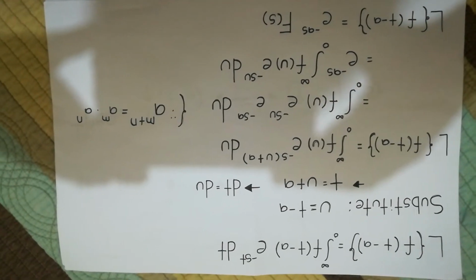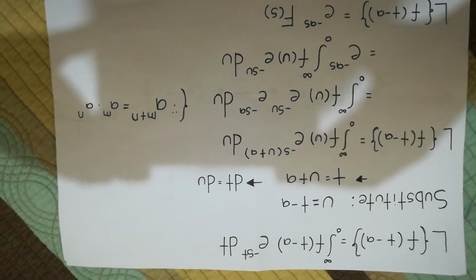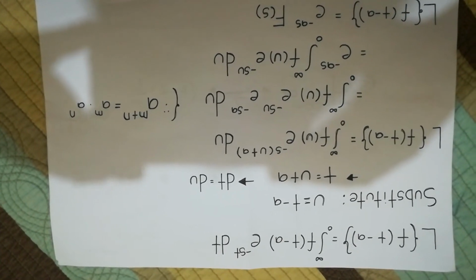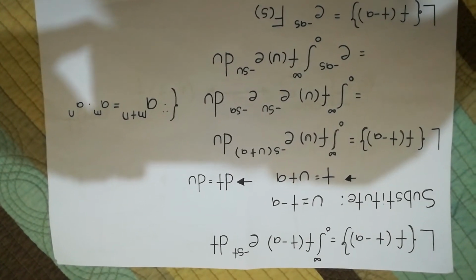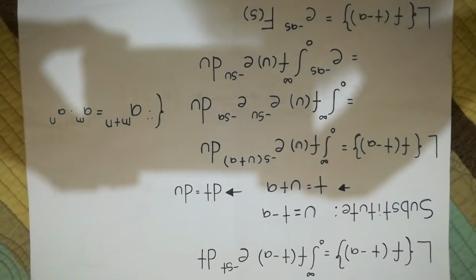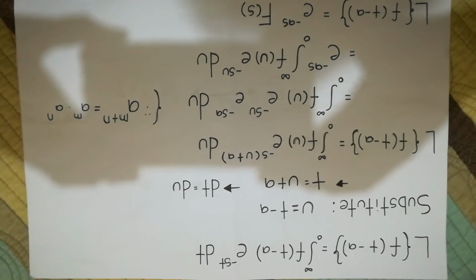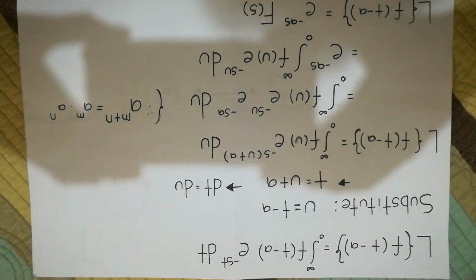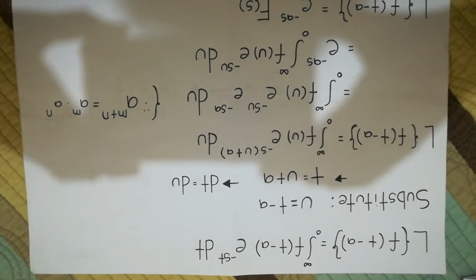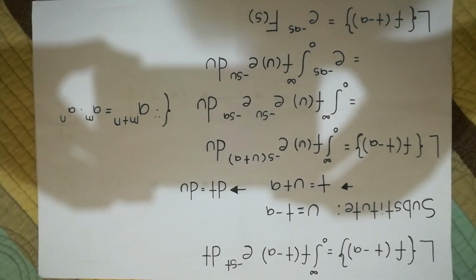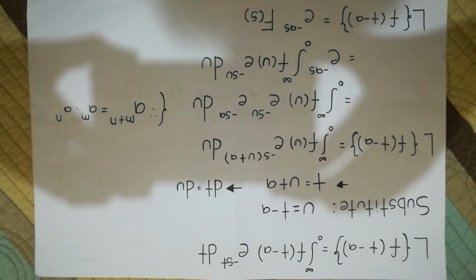By definition of Laplace transform, the Laplace transform of any function is the integration from 0 to infinity of the function and e^(-st) dt. Substitute u, which is equal to t minus a, and t, which is equal to u plus a, and by differentiating on both sides, dt will become du. Since a is a constant, the differentiation of a is 0.